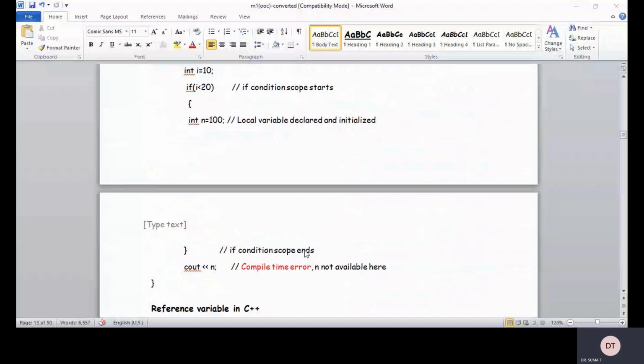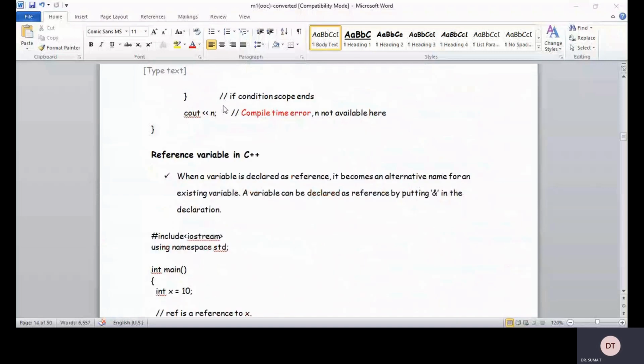So it is a compile time error. n is not available here because it is declared in a particular block. From this beginning bracket to the closing bracket, n is declared, not outside or before the block. That is why C and C++ are called block structured programming languages.